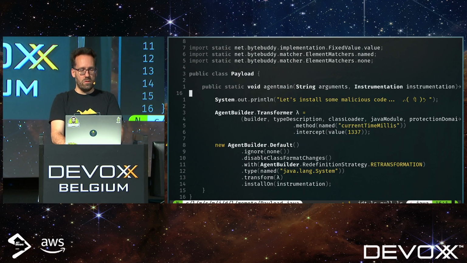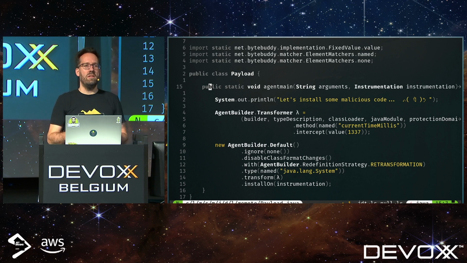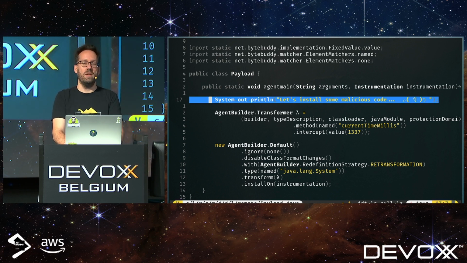This is a bit more complicated. It has an agent main method, which is a special method, just like the main method in regular programs, public static void main. Agent main is similar. It's been around since, I think, Java 1.0 or 1.1 or something. And once it attaches to a running process, the agent main method is called and you can do things. So the first thing we do is we print something.